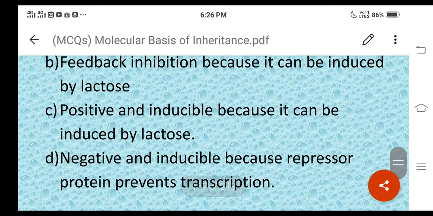It is said to be negative and inducible because the repressor protein will prevent the transcription.